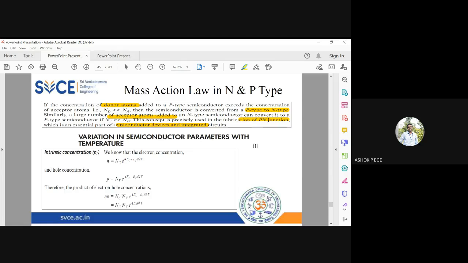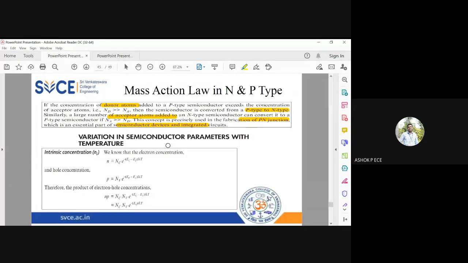We take one cubic bar of P-type and one cubic bar of N-type and join them. When I apply an electric field across the PN junction, that is called my PN junction diode, and it is an essential part of all semiconductor devices and integrated circuits.